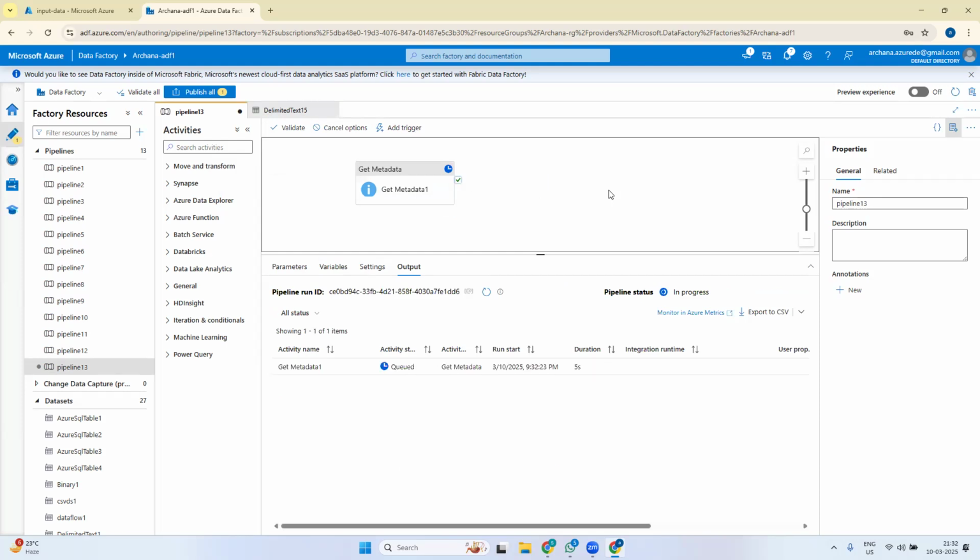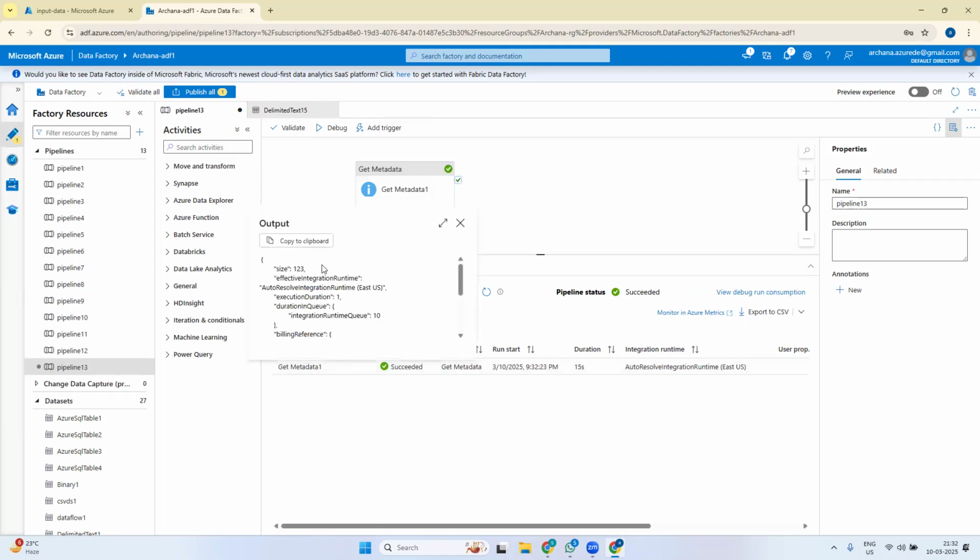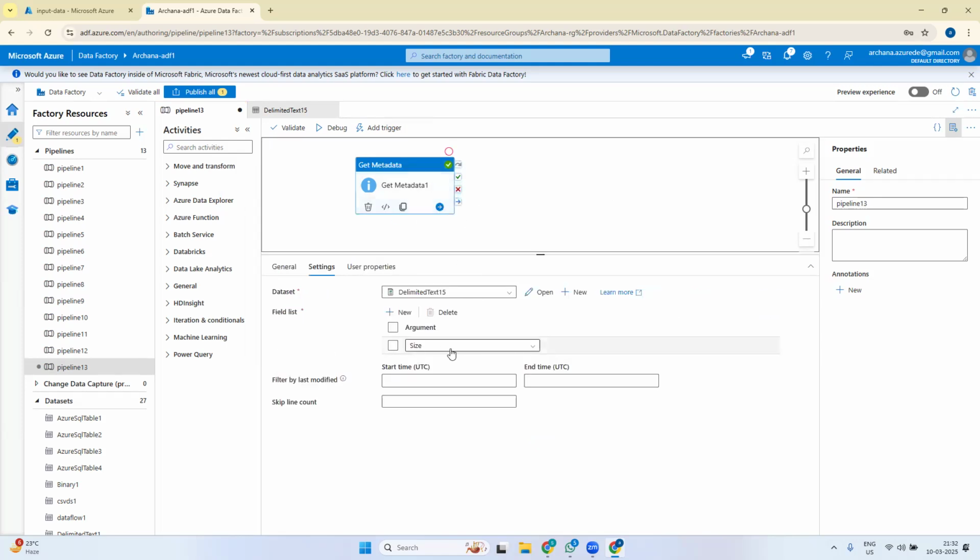So if we know that one day's whole transaction data is coming and that would be somewhere around more than 5 GB, then we can find something like that. We can read the size of the file and see that if the size of the file is only 5 GB, then the next operation should be done. In that case, we can see the size is only in KBs. It is 123 KB only. That's what this size is giving.